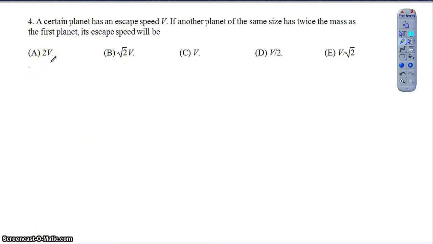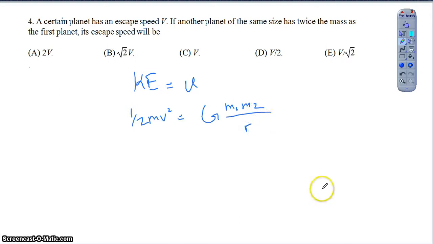Question 4 here is really a pretty basic definition of escape velocity or escape speed. So again, the biggest thing is you need to know where that equation comes from. That equation emerges when we know that the kinetic energy needs to be equal and opposite to the potential energy created by the Earth. So again, all this is saying is 1/2 mv squared would be equal and opposite to the potential energy, which we know is this representation, right?